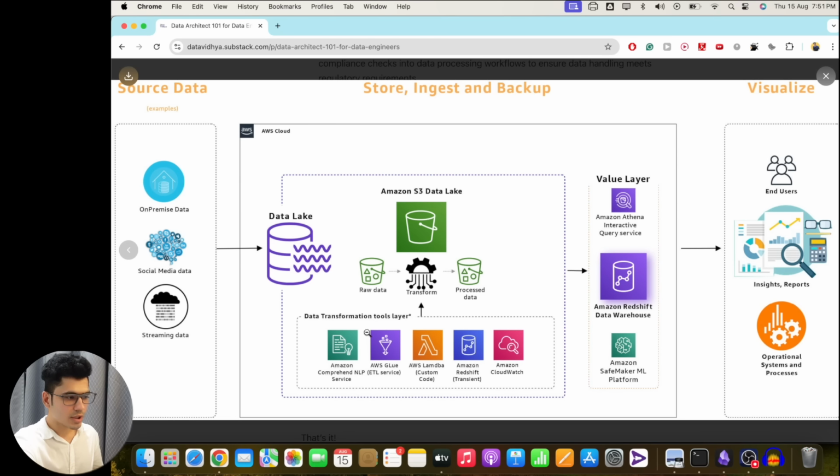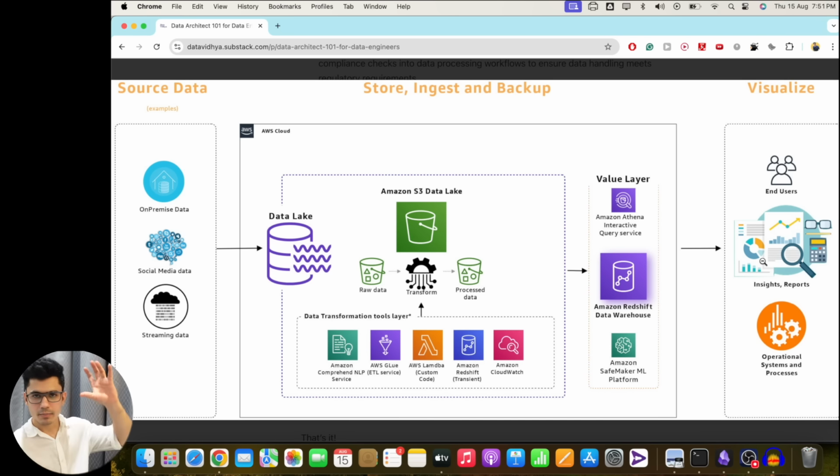Now we can use a transformation layer such as AWS Glue and Lambda to process our data, and then all of these things we can put onto Amazon Redshift. Either we can also use Amazon Athena, which is the ad hoc query interface, and SageMaker as a machine learning platform. Okay, and then we do visualization.